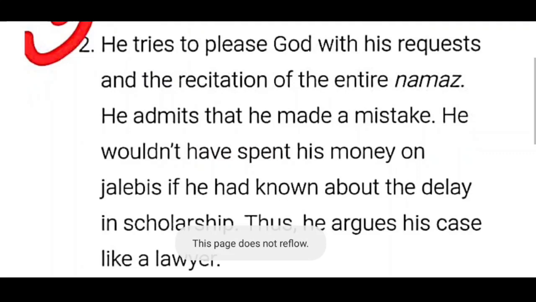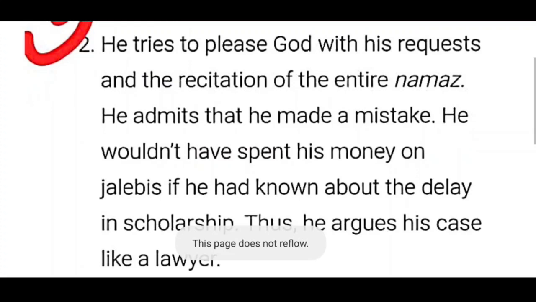So he thought of scholarship and he spent the money. Only because of that he spent the money on Jalbish. Thus he argues his case like a lawyer to God. So he argues with these points to God Almighty.